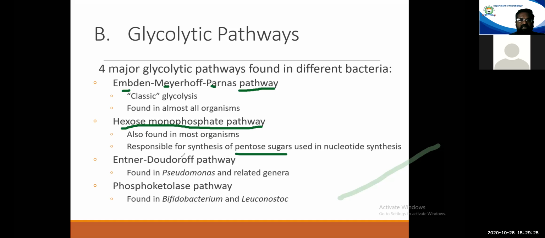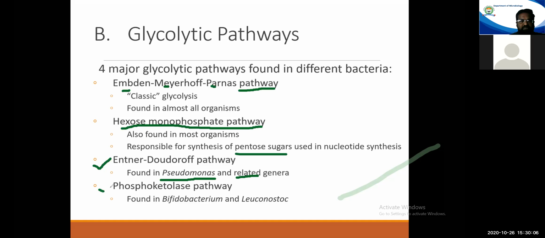Apart from this, the third pathway, which is followed by the organisms, is the Entner-Doudoroff pathway, or in short, it is referred to as the ED pathway. Now, this pathway is restricted to a particular group of organisms only. It is usually found in Pseudomonas and some of the related genera. In detail, we'll see when we study this particular pathway. The ED pathway is not found in all the organisms. There is a restricted group.